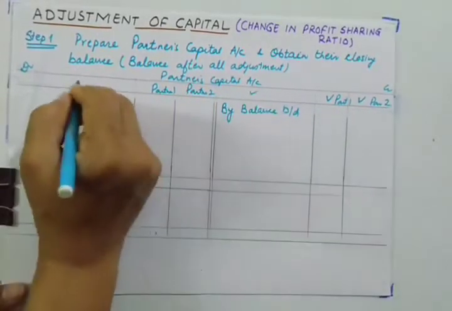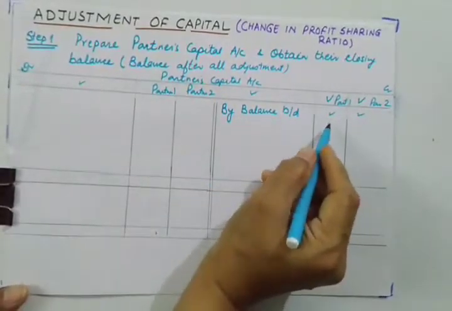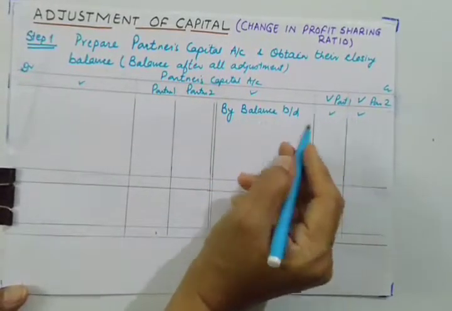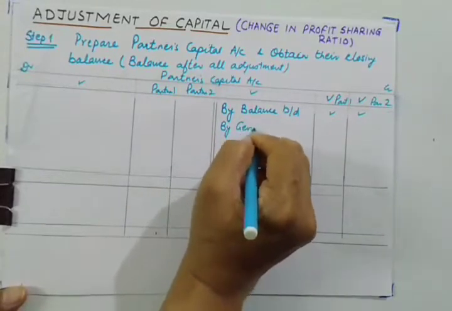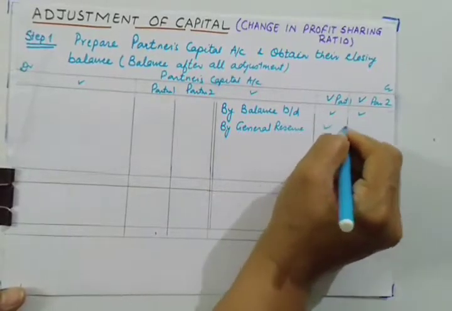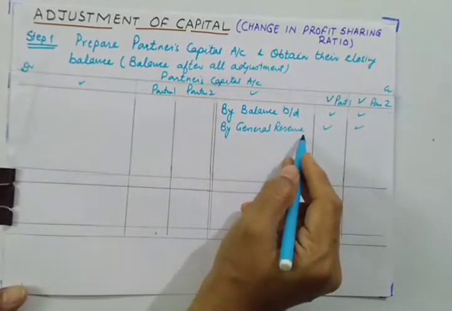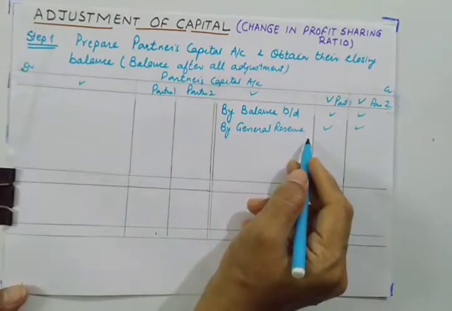Here we'll be writing the opening balances, the balances which are given in the balance sheet. Then if general reserve is given to us, we used to distribute general reserve. And if it is mentioned that it is not to be distributed, then we'll pass an adjusting entry for general reserve as the case may be.